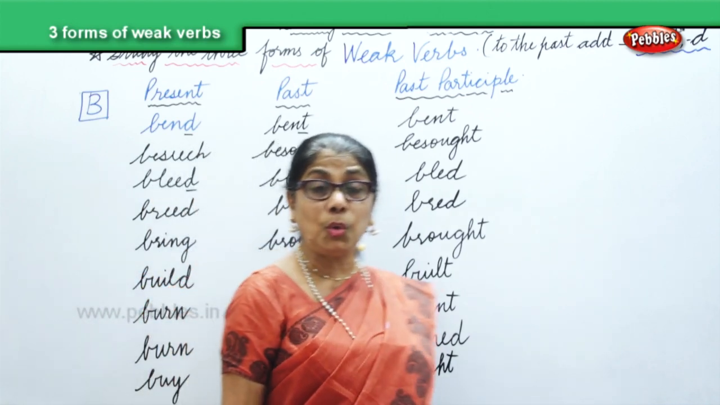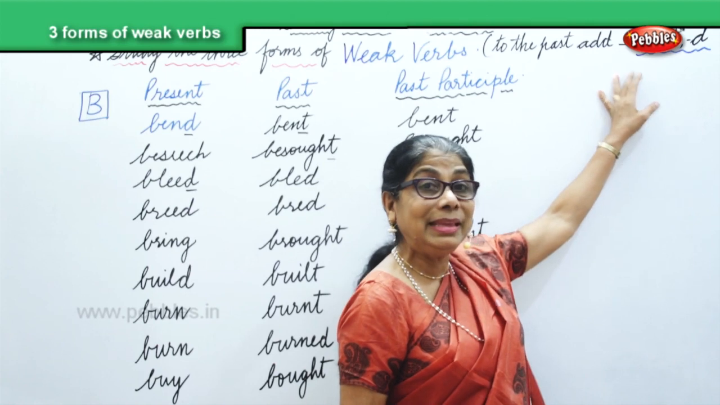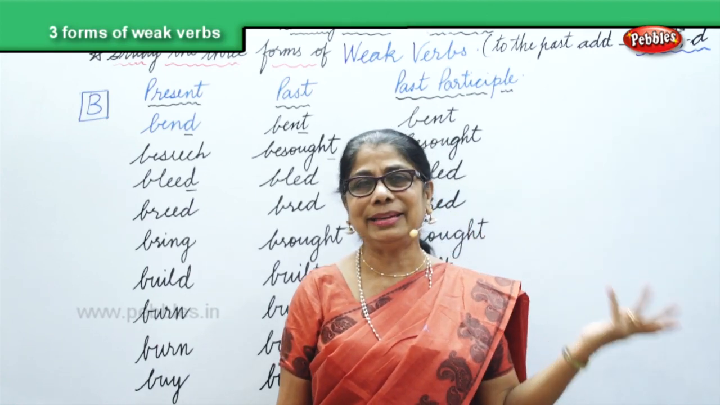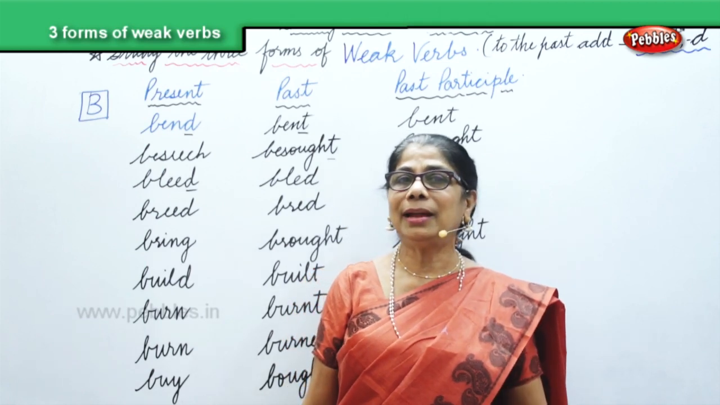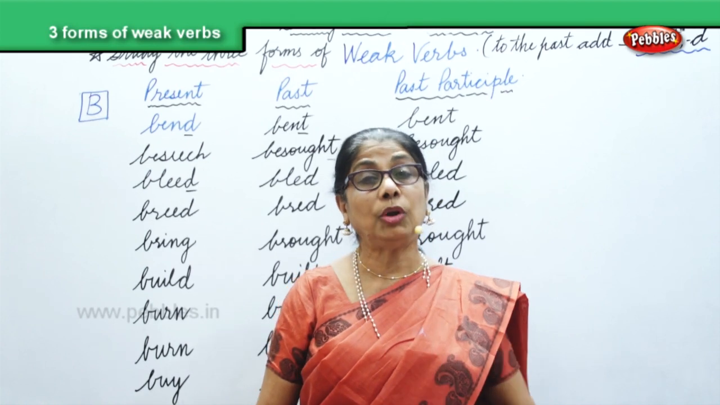And we have more to look at. Weak verbs. How do we get the past? By adding ed, t and d to the present tense. Then you get the weak verbs. We'll do some more. We have lots more to look at.